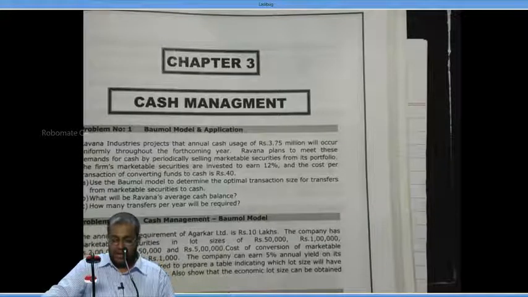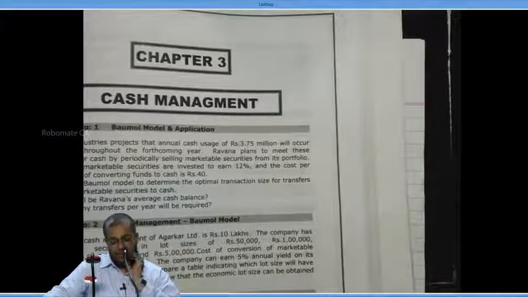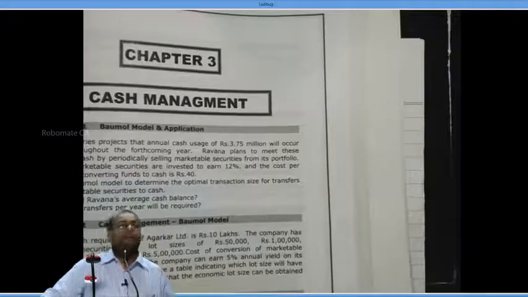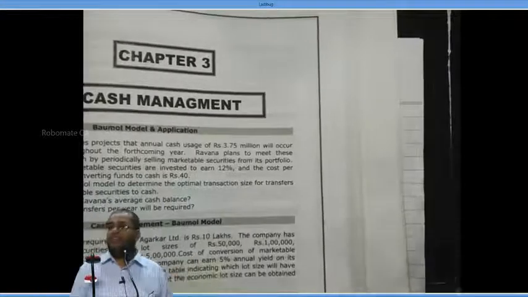What will be Ravana's average cash balance? How many transfers are made per year? Are you following the question or not?